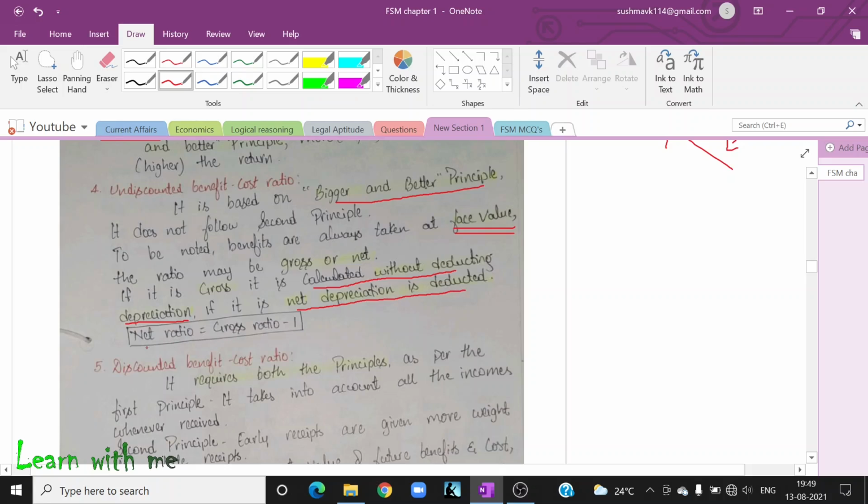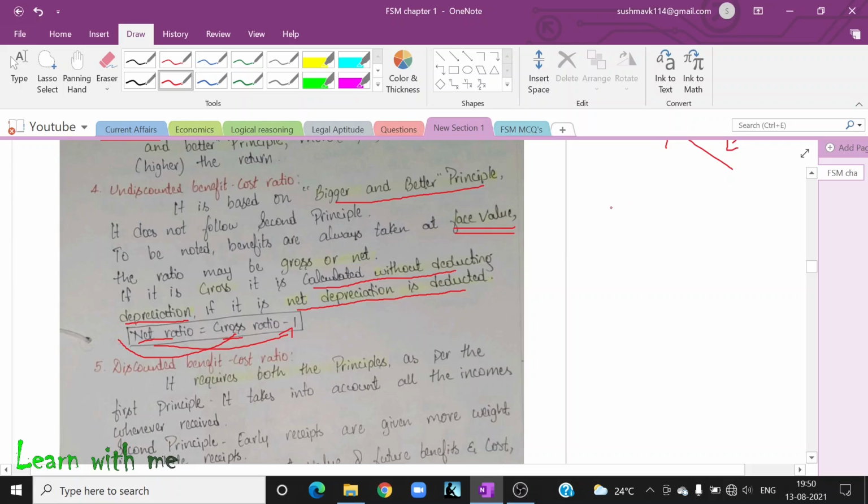So the normal formula is net ratio is equal to gross ratio minus 1. I think those who have studied CSET know what is net and what is gross. They know when to deduct if it is net, and when to add when it is gross. Okay, what does this mean?